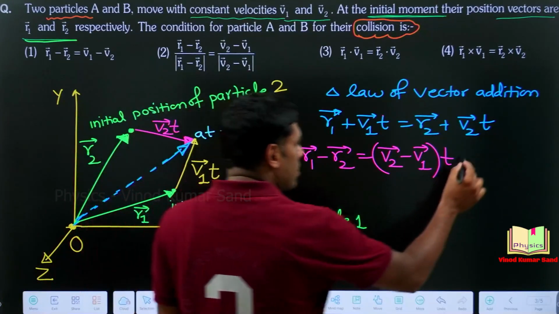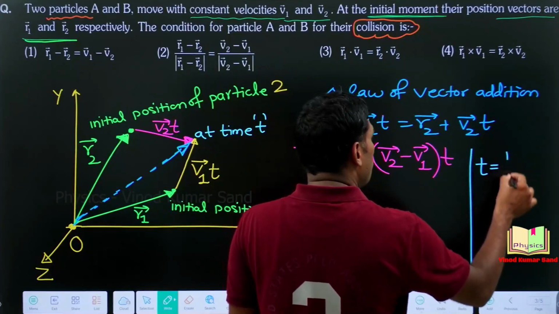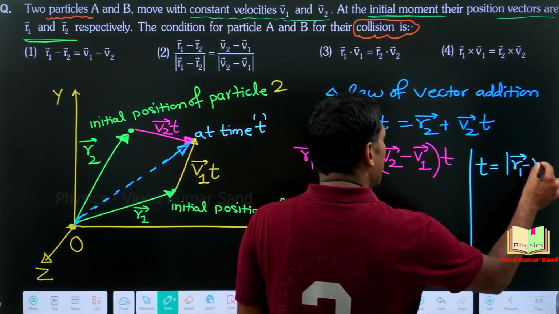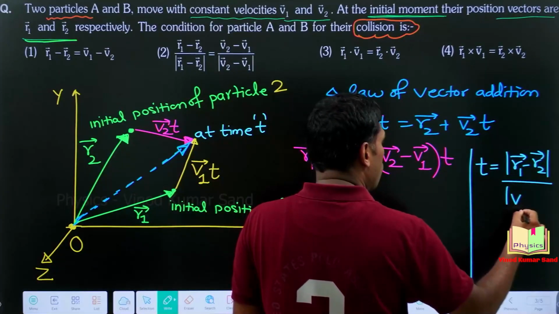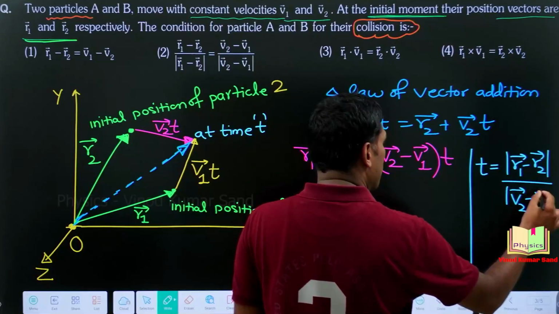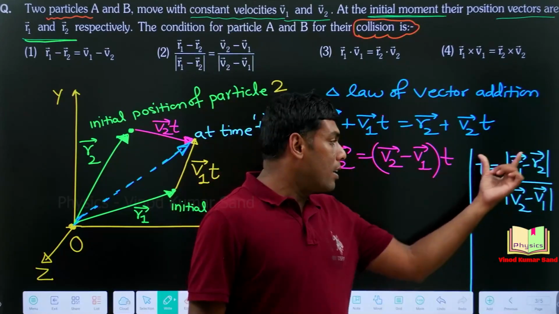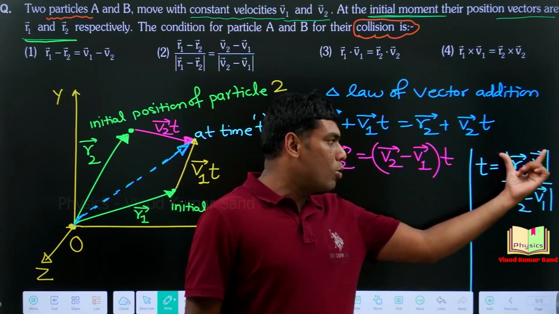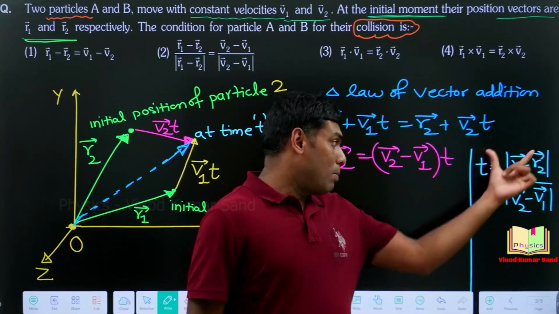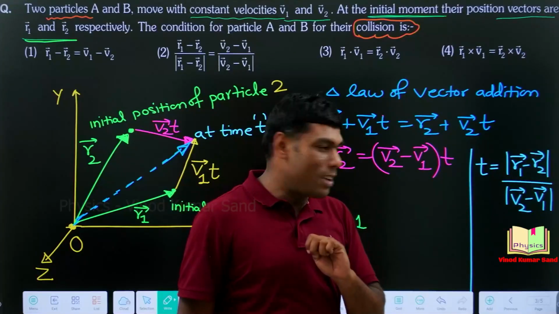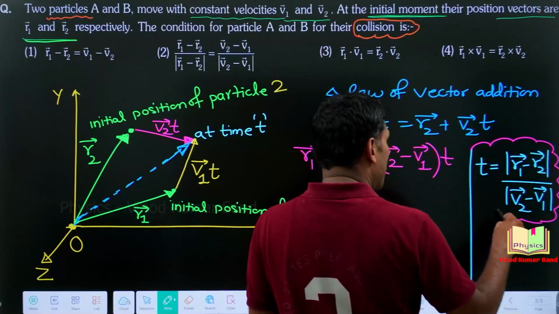So simplifying this, t will be equal to mod of r1 vector minus r2 vector divided by mod of v2 vector minus v1 vector. Time is a scalar quantity and it is obtained by taking the magnitude of these two vectors. Vectors can never be divided, but their magnitudes can be easily divided. So we have obtained the moment of the collision here.